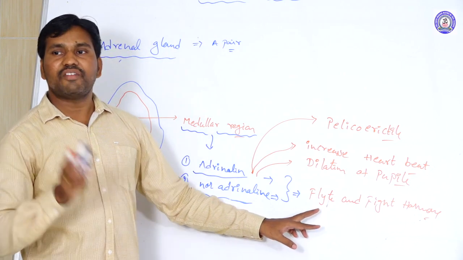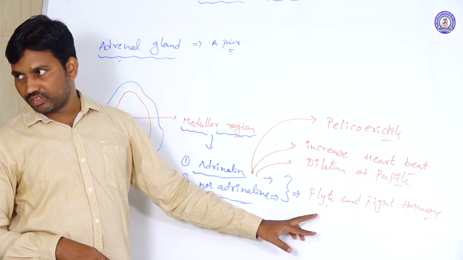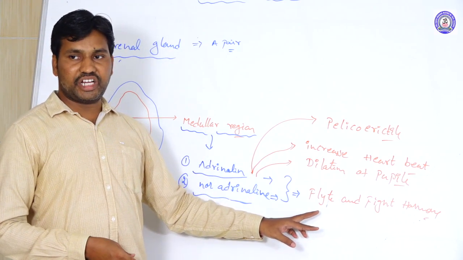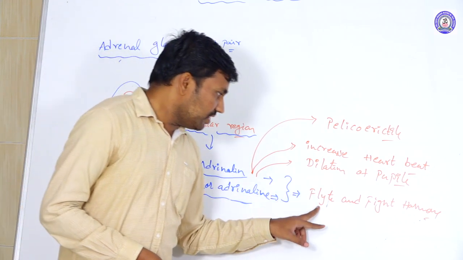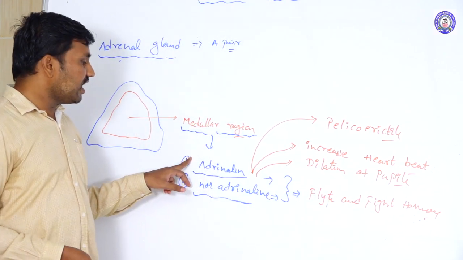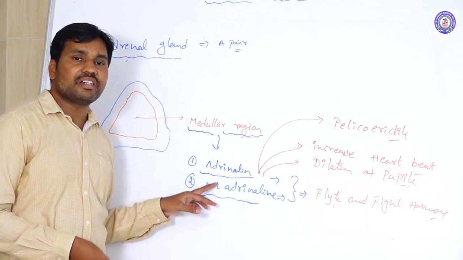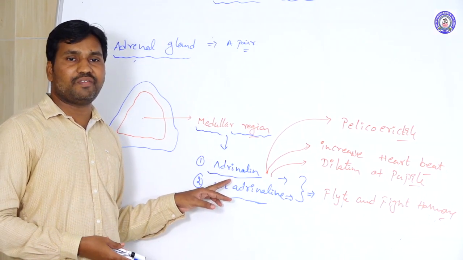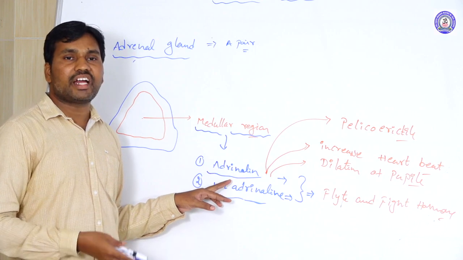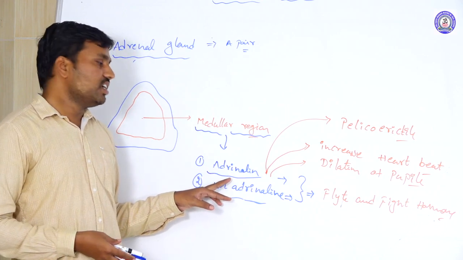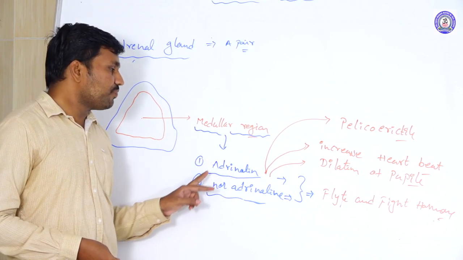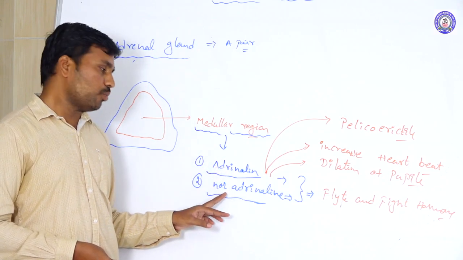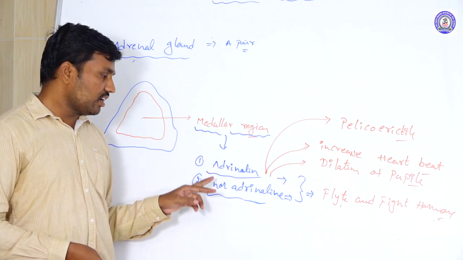Flying means running away from that particular area, escaping from a predator or the dangerous conditions we are in. In these conditions, adrenaline and noradrenaline are secreted in the body, giving a continuous supply of energy to the muscles and their continuous contraction. So these are called the fight and flight hormones. The fight and flight hormones here are adrenaline and noradrenaline.